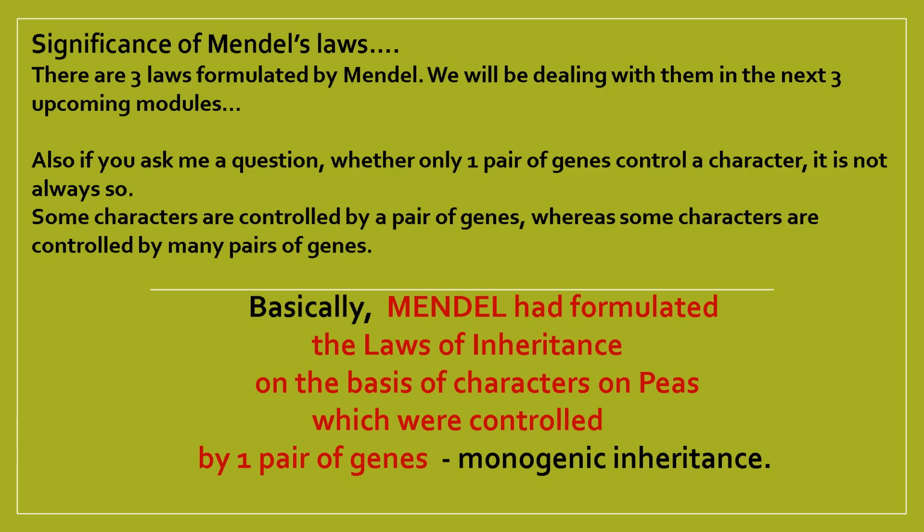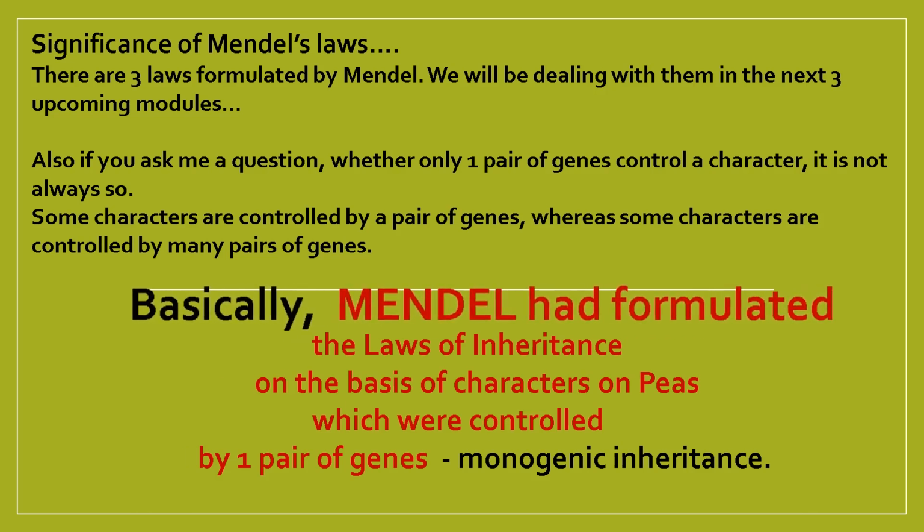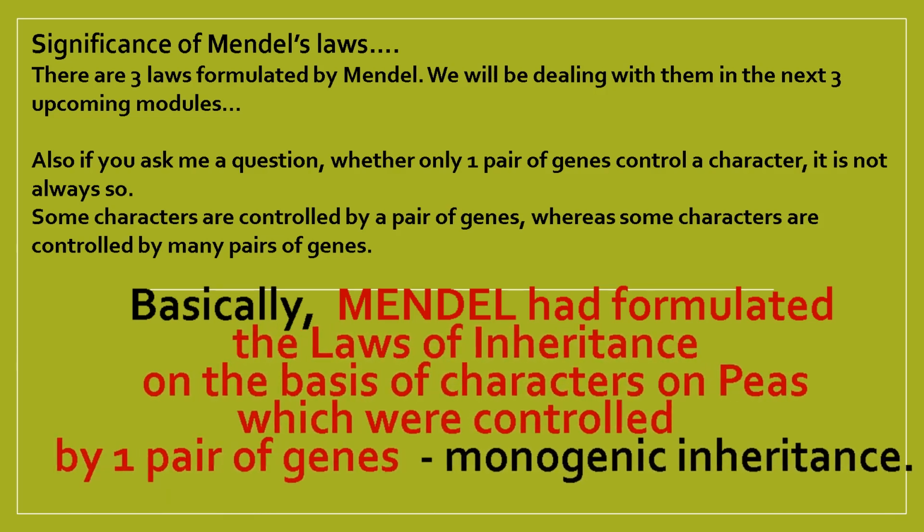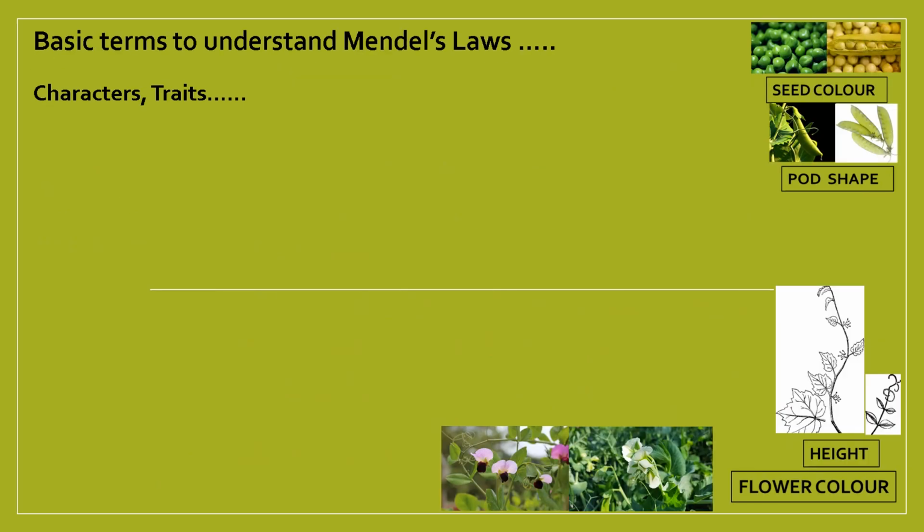But there are some characters which are controlled by only a single pair of genes, and we are going to learn only those. So Mendel formulated the laws of inheritance on the basis of characters in pea plants which are controlled by one pair of genes, and such an inheritance is called monogenic inheritance.